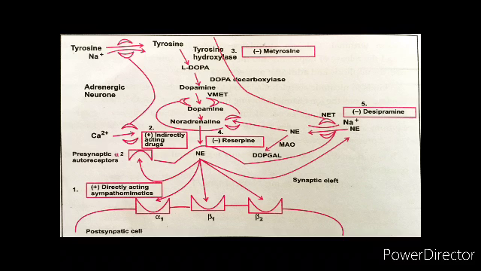Then dopamine is actively transported into the storage vesicles, where it is converted into norepinephrine by dopamine beta hydroxylase, the enzyme within the storage vesicles. So in the neurons, the end product is norepinephrine.